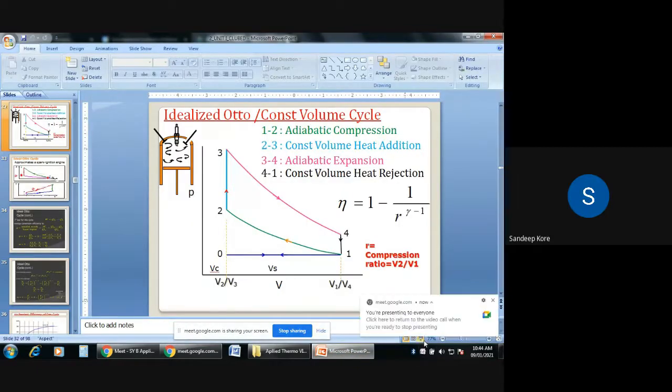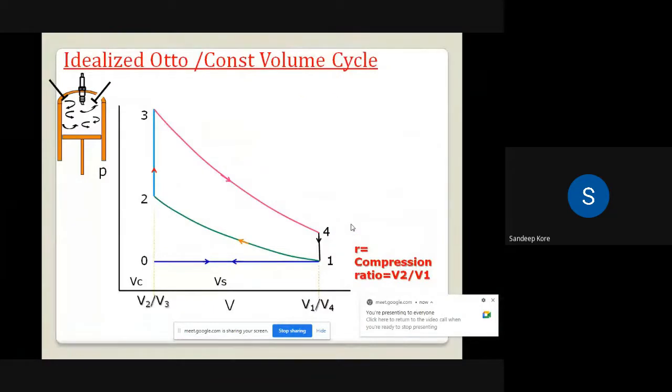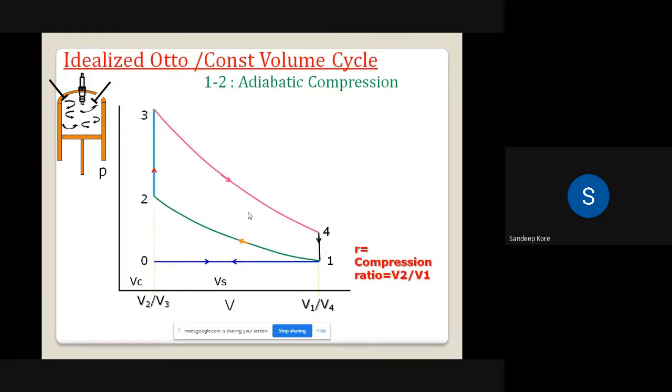So I think the things are clear to you, but for my sake, I will repeat it once again. Just listen carefully. I will only discuss the process. 1 to 2 is called adiabatic or isentropic compression. We are compressing the air. अभी मेरा क्वेश्चन है, एयर को हम compress क्यों करते हैं? If the things are clear to you, क्या जरूरत है एयर को compress करने की? Yes, anybody? Yes, Vaibhav. सर बाद में अपने कंबशन के लिए इजी होता है कि ज्यादा प्रेशर से वो नीचे आए.